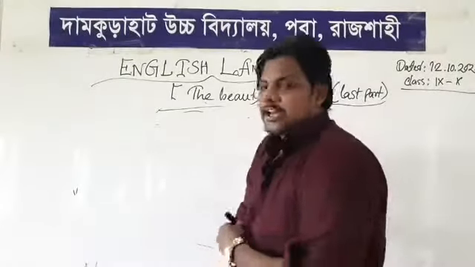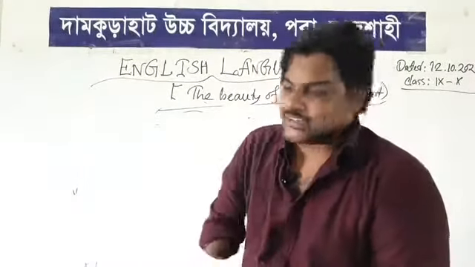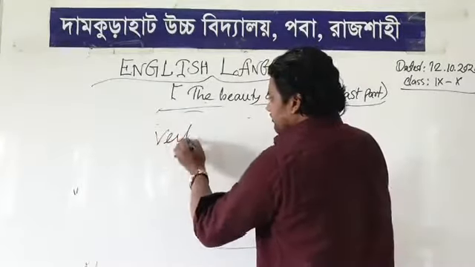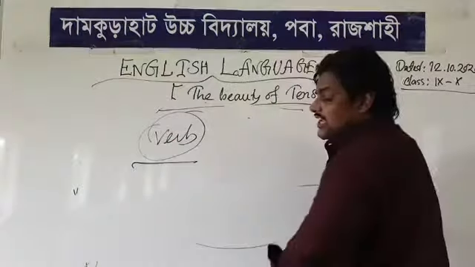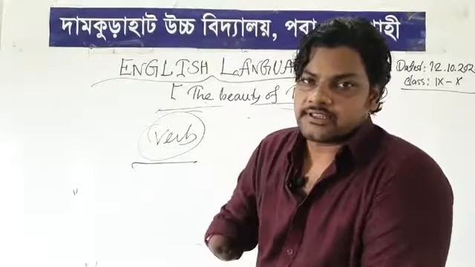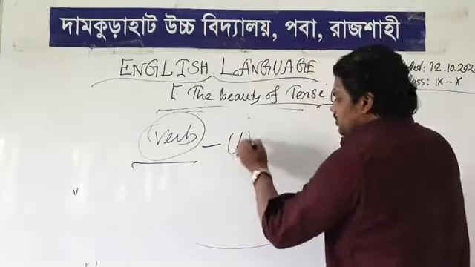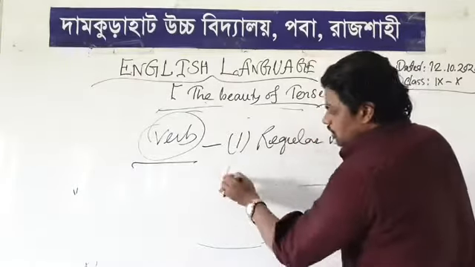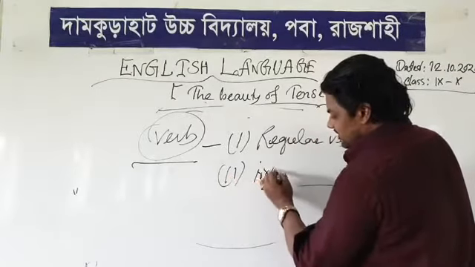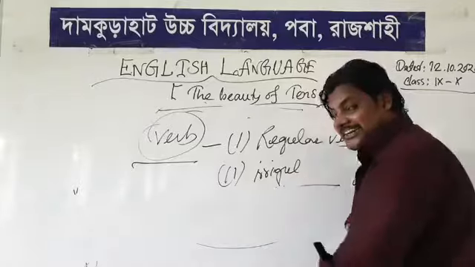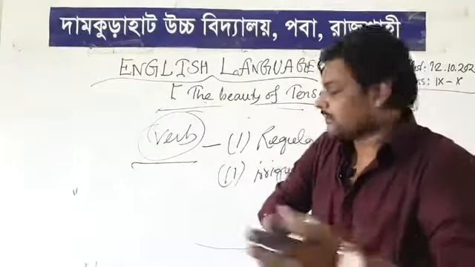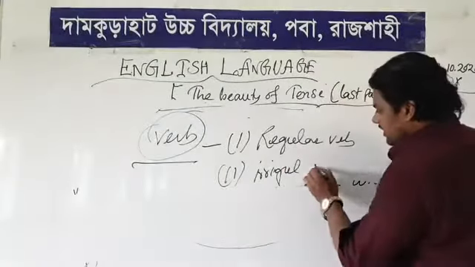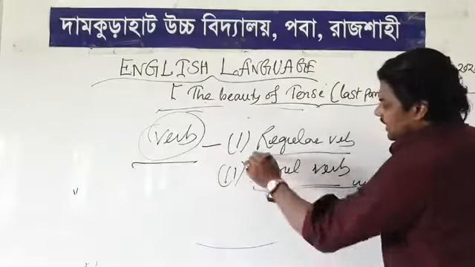How can you change? There are two types of verbs, you all know that, which can be used in tenses perfectly. One is regular verb, and two is irregular verb, right? You have already studied that. Regular and irregular. I have given all the examples.